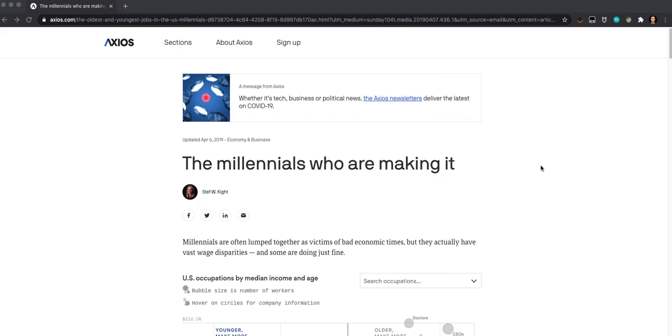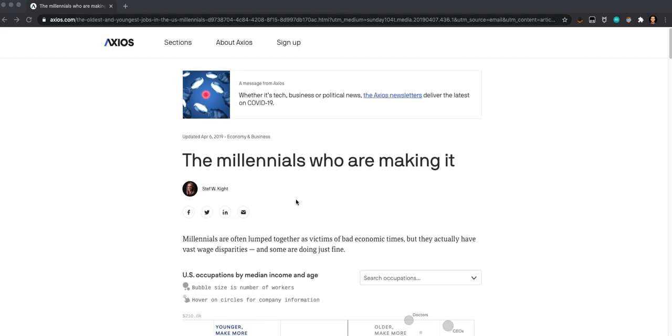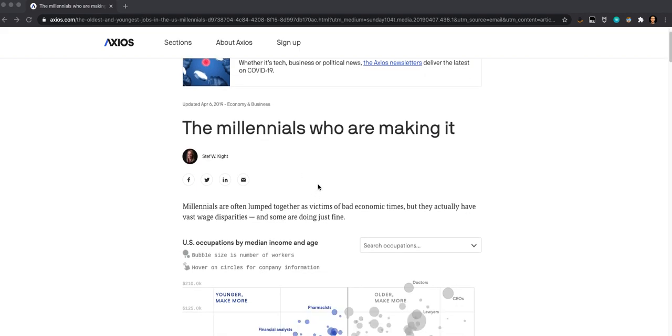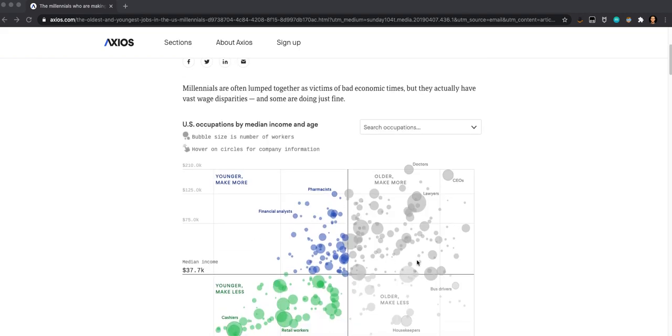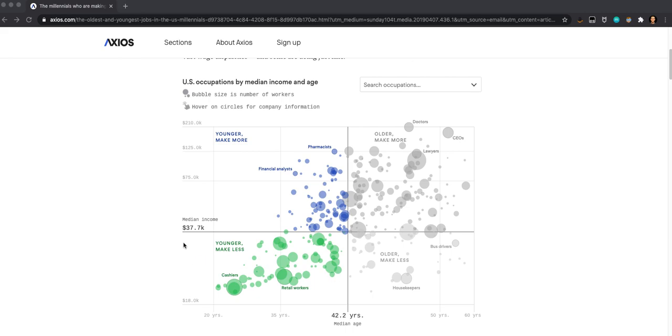This is another example of statistics being applied here. What this woman did was take information from the Bureau of Labor Statistics on the number of workers in each category and their average income, looking at age, and kind of broke things into these quadrants. She used the median income and the median age here to separate out these different groups. So from this perspective, anyone who's less than 44.2 years, so the median age here, is a millennial, and that's the group that she's interested in.